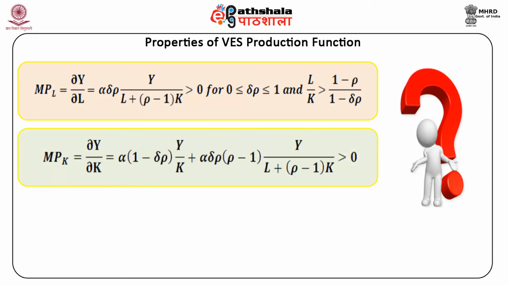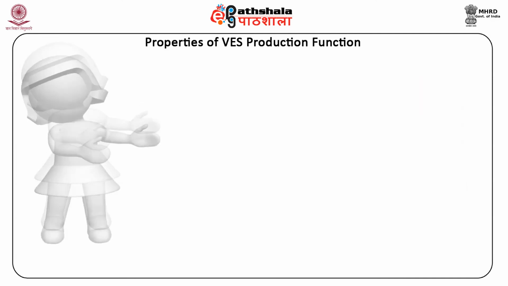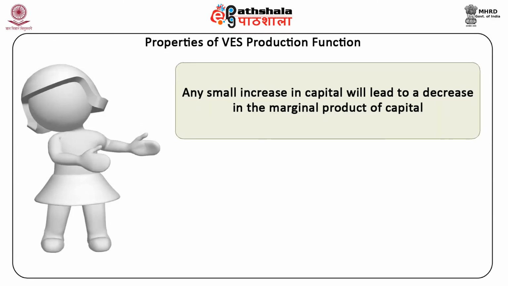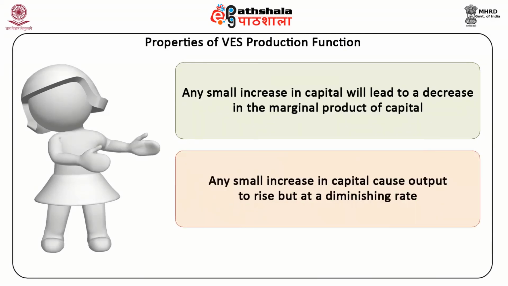MPK is equal to delta Y upon delta K is equal to alpha (1 minus delta rho) into Y upon K plus alpha into delta into (rho minus 1) Y upon L plus (rho minus 1) into K is greater than 0. Here, any small increase in capital will lead to a decrease in the marginal product of capital. Any small increase in capital causes output to rise but at a diminishing rate. The same is true for labor.